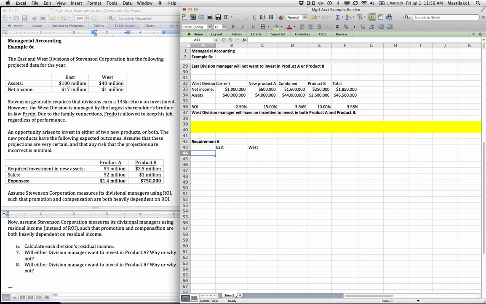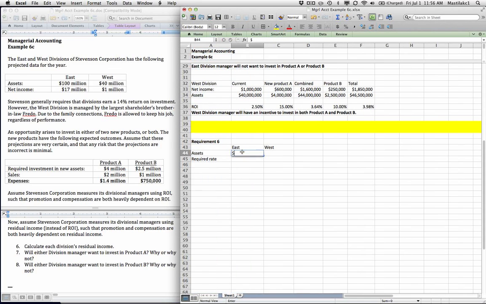Residual income, if you think about what a residual is, or a residue, it's something that's left after something is taken out. In this case, residual income is the amount of income that's left after a certain base amount of income, or required amount of income, is taken out. The required amount of income depends on the amount of assets invested, which in this case is 100 million for East and 40 million for West, and the required rate of return.